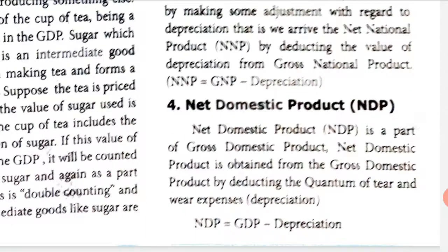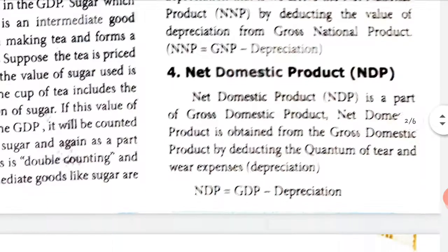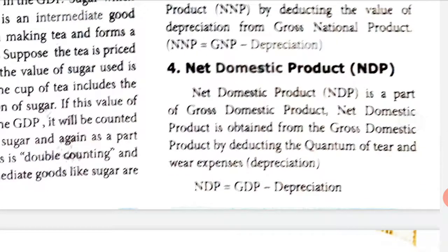Net domestic product, which is NDP. Net domestic product is a part of gross domestic product. We get net domestic product from gross domestic product by deducting, meaning subtracting, the quantum of wear and tear expenses, that is what is called depreciation. Quantum is the total.